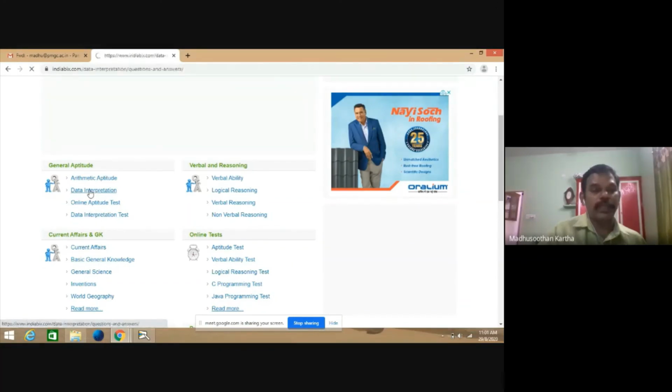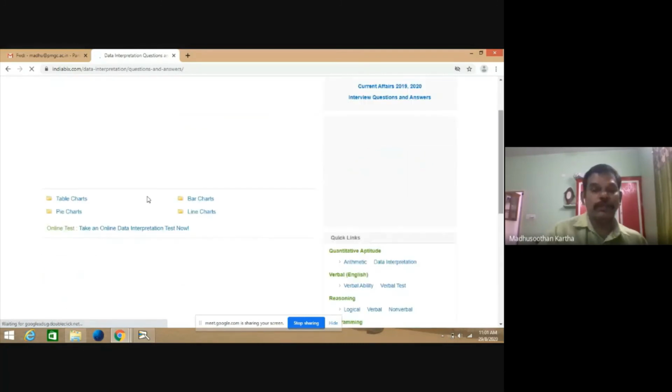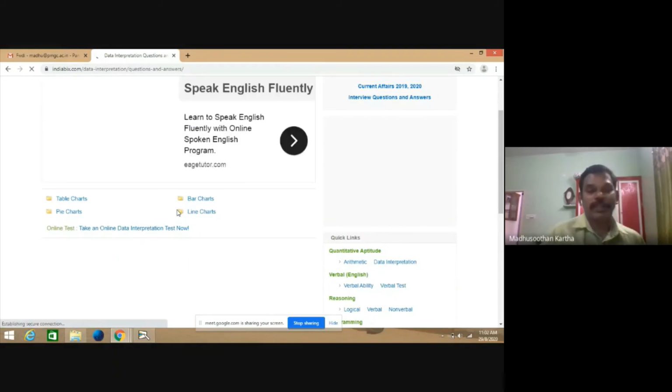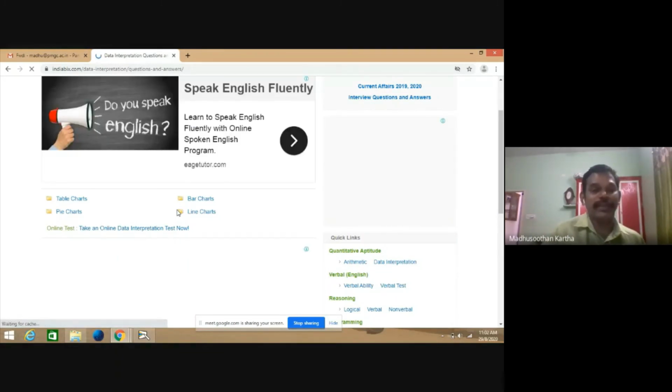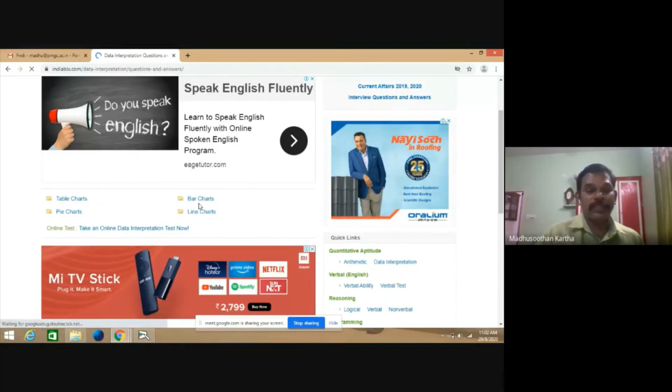So you can take the link like data interpretation, where questions are coming from tables, bar charts, pie charts, line charts. So if you dedicate yourself, I think this is a wonderful website. If you continuously practice on this website, you can clear not only the UGC examination, you can clear a number of competitive examinations. So we can take a table chart or line chart or bar chart, whatever it may be. So you can take a table chart.